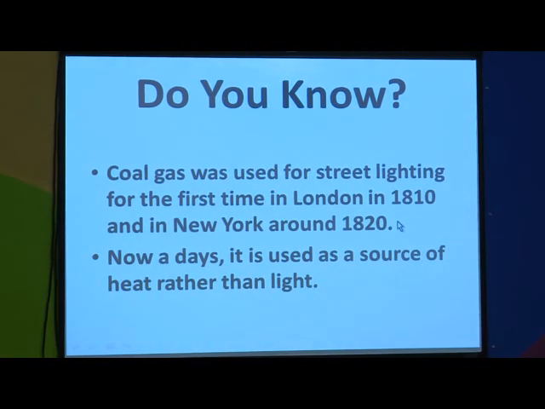So, coal gas was used for street lighting. But nowadays we don't use coal gas as a source of light. We use it as a source of heat rather than light.